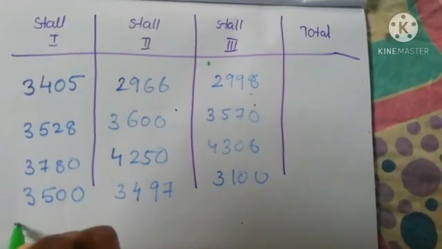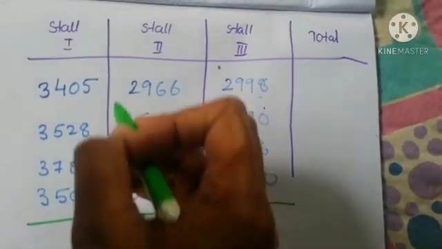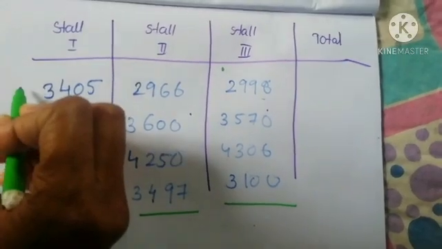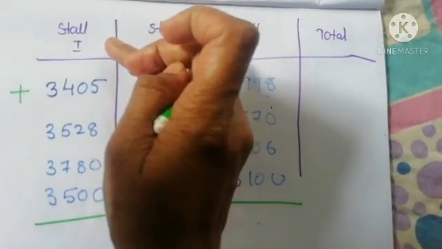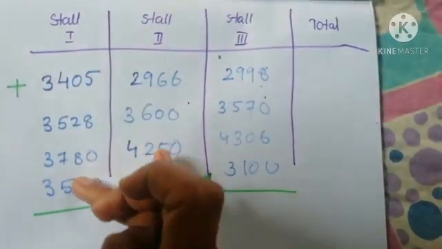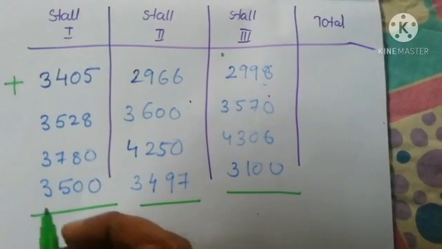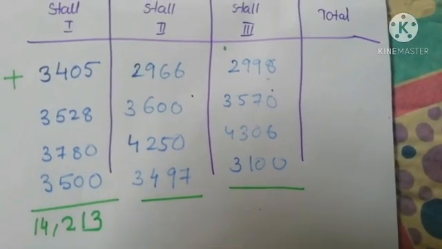Here we can find the total of these 4 days. When we add these numbers together, we get the stall 1 sold total profit in the 4 days. That is 14,230.